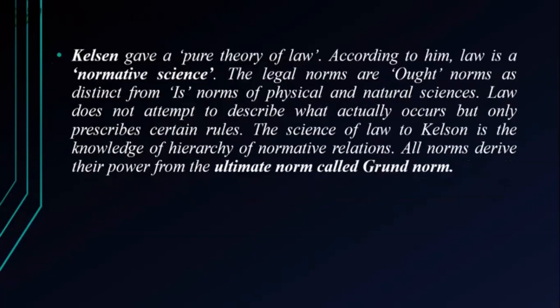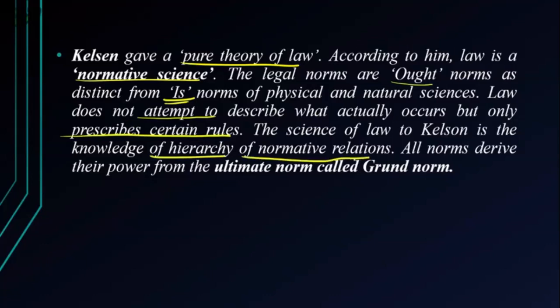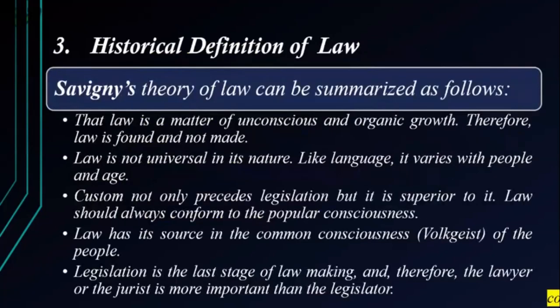Here, Kelsen gave a pure theory of law. What he said is that law is a normative science, that is, the legal norms are ought norms as distinct from is norms. This is what was told by Kelsen. Law does not attempt to describe what actually occurs, but only prescribe certain rules. Law is giving rules. The science of law to Kelsen is the knowledge of hierarchy of normative relations. All norms derive their power from the ultimate norm called the Grund norm. This is important.